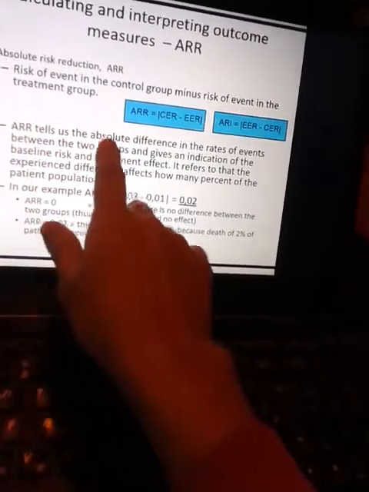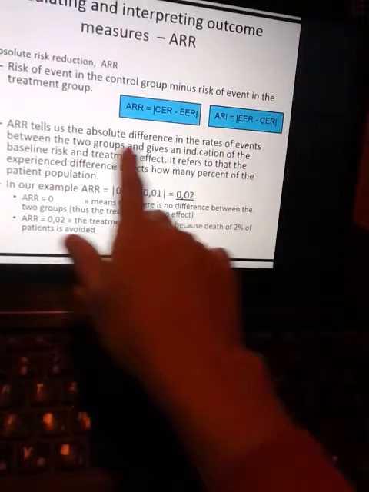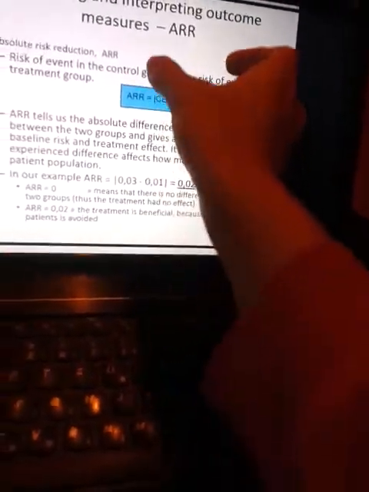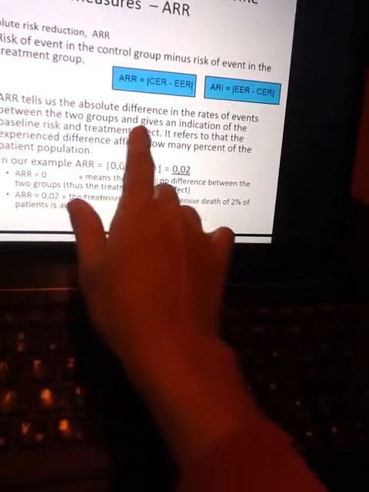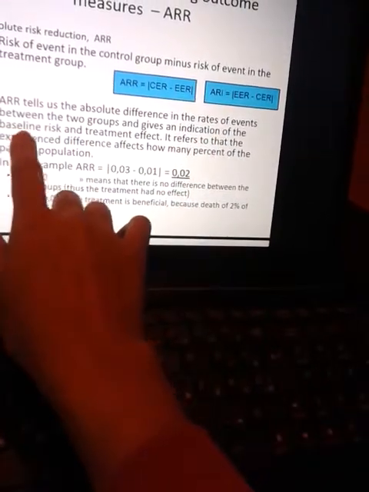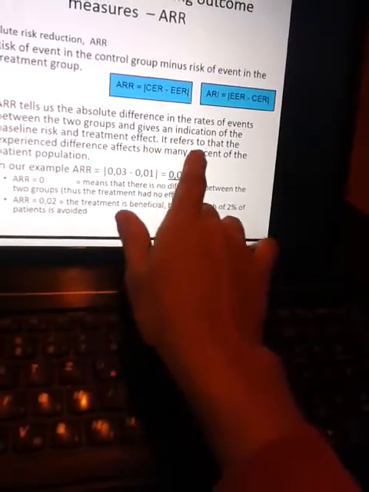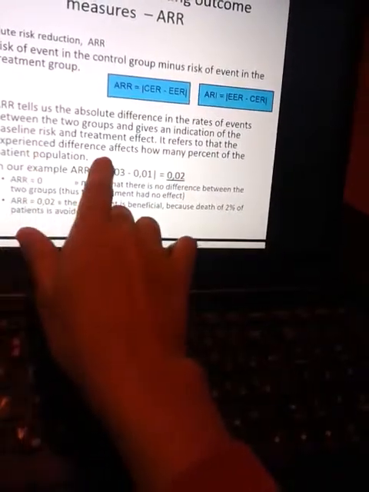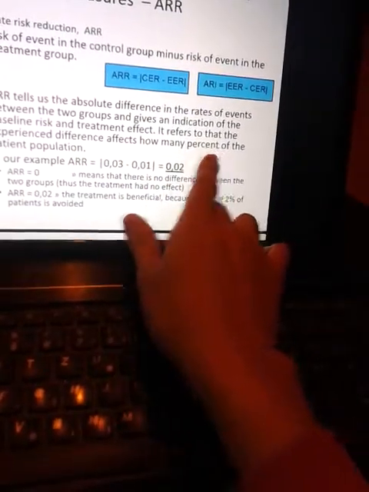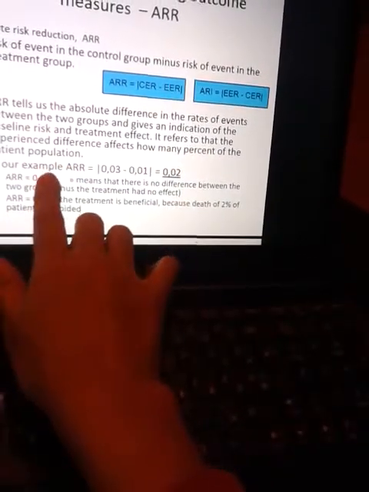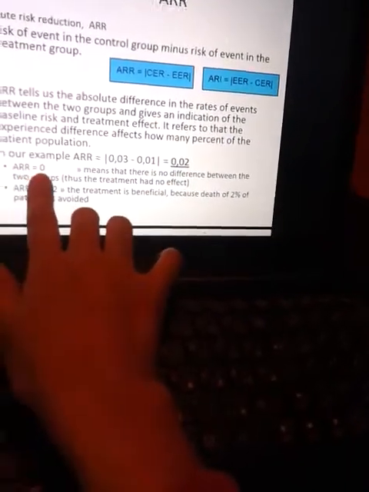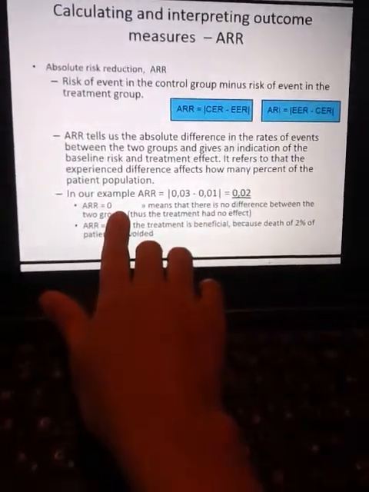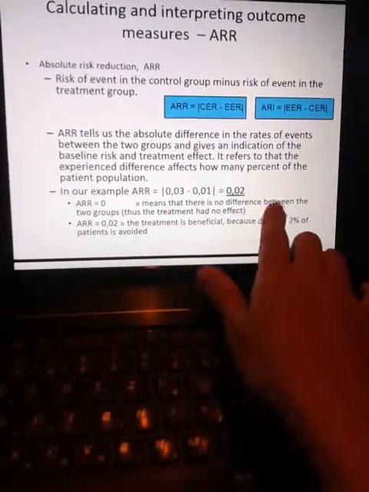Absolute risk reduction tells us the absolute difference in the rate. چرا میگه absolute؟ چون قدر مطلق گرفته، یعنی پوزیتیو در میاد. Absolute میشه عدد پوزیتیو. Absolute rate of the event between the two groups and gives an indication of the baseline risk and treatment effect. It refers to how many percent of the patient population the experimental difference affects. In our example, absolute risk reduction 3% minus 1% میشه 2%. If the absolute risk reduction is 0, it means that there is no difference between the two groups, thus the treatment had no effect.